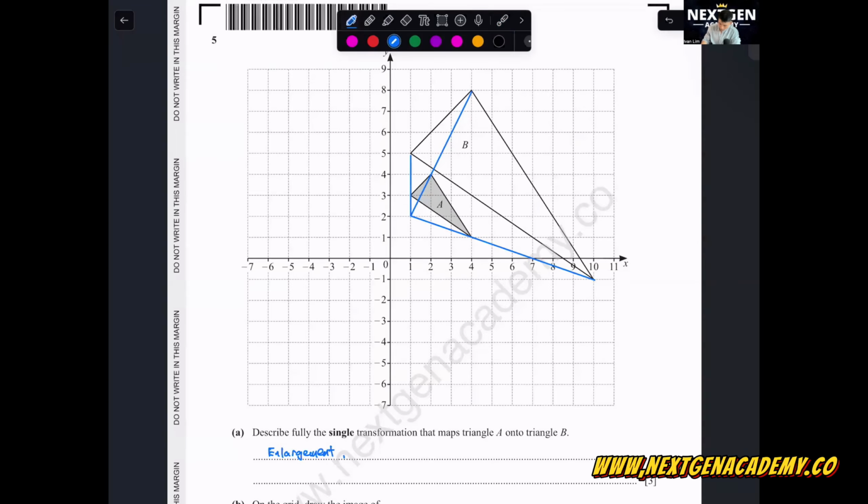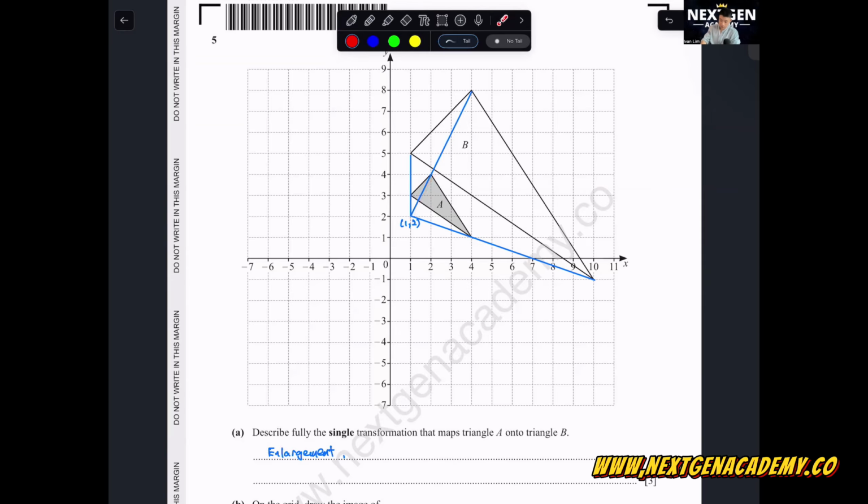So the center for this one is 1, 2. Then one more thing that you all need to find is the scale factor. If the scale factor is maybe not so clear, what you all can do is count the center to the object compared to center to the image. The formula for scale factor will be the length of the image over the length of the object. You take the one that's easy for you to measure. Otherwise, if it's not very nice, then you take your ruler and measure the length.